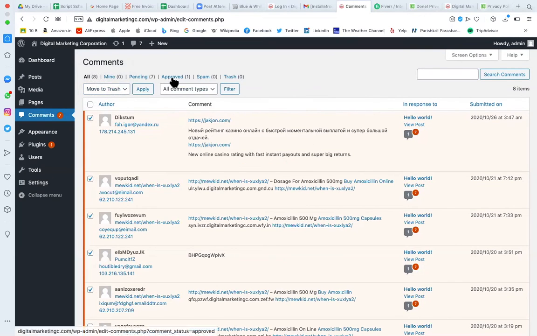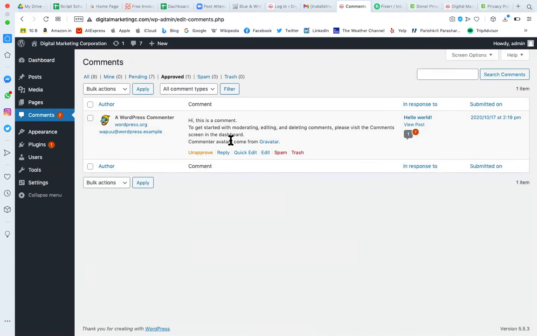So here you can see the approved comments. What is an approved comment? To generate SEO backlinks, many robots have been created. The robots will come to your website and comment. That's why we apply captcha. A robot is not able to read the captcha or images, or do the calculation in the image, or they may ask some question which only a human can understand and answer.